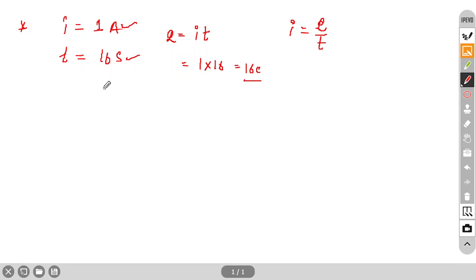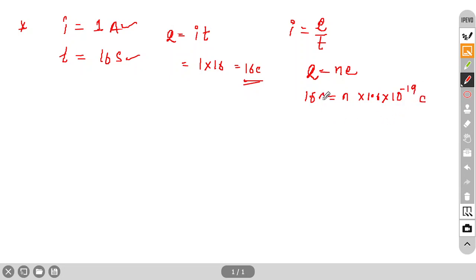Sir, the options they have given are 10 to the power 20, 10 to the power 16. They are asking for electrons, I think. Yes, sir. Okay. So this is charge. Now you have to convert this into electrons. So again you apply the quantization of charge. So Q equals Ne. So Q is how much? 16 coulomb, and N we have to find, and e is 1.6 into 10 to the power minus 19 coulomb.